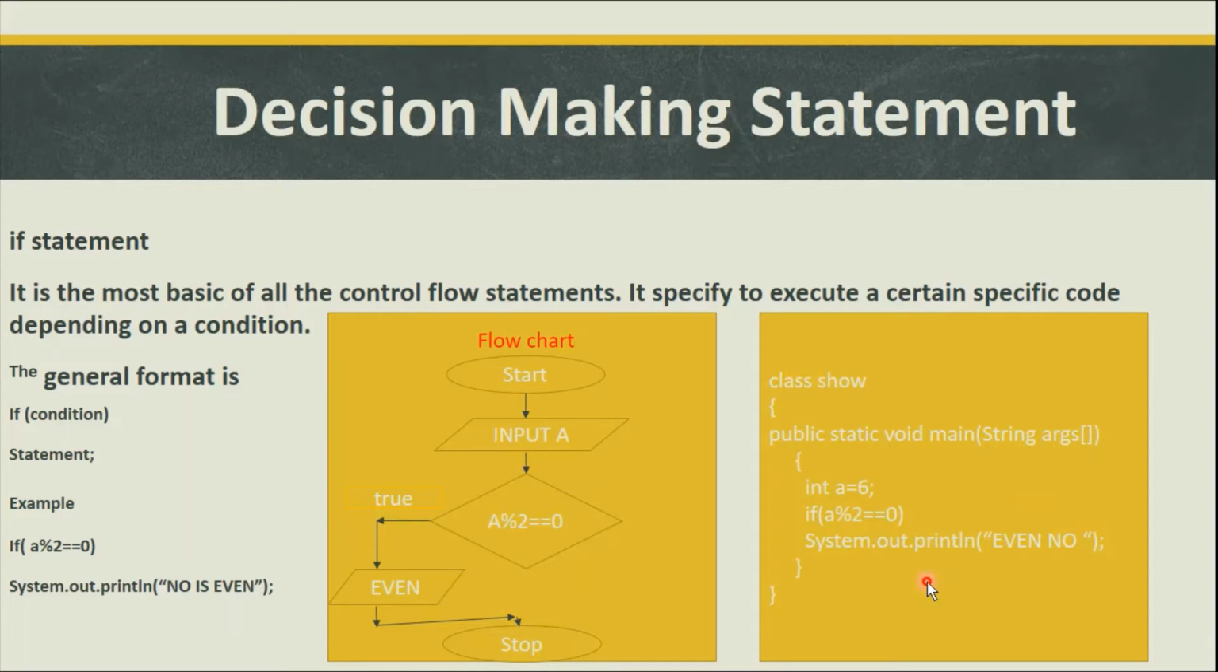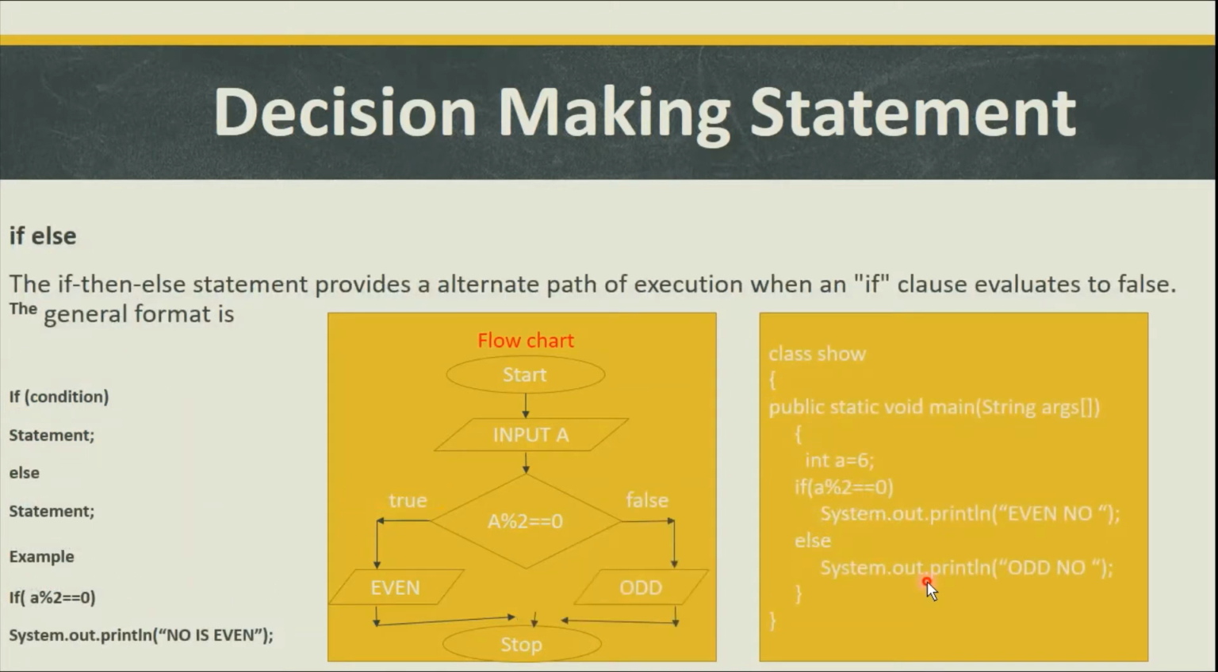Now we can use different forms of if. So we can have the if else statement. Yes, the if else statement provides an alternate path of execution when an if clause evaluates to false. In the if statement we had seen that if the condition evaluates true, then a statement will execute, otherwise control will bypass. But if we have to execute the false block, we can use a different form of if, that is your if else statement.